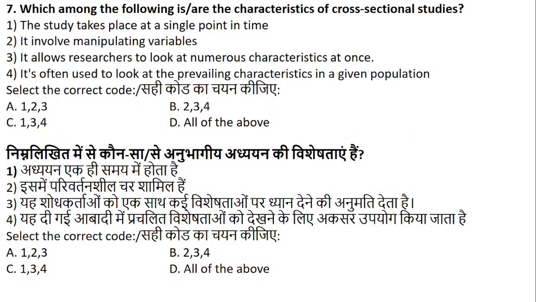Coming to question number 7. Which of the following are the characteristics of cross-sectional studies? When we conduct cross-sectional studies, which are the characteristics? The study takes place at a single point in time. It involves manipulating variables. It allows the researcher to look at numerous characteristics. It is often used to look at the prevailing characteristics in a given population. So what will be considered as the characteristics of cross-sectional studies?